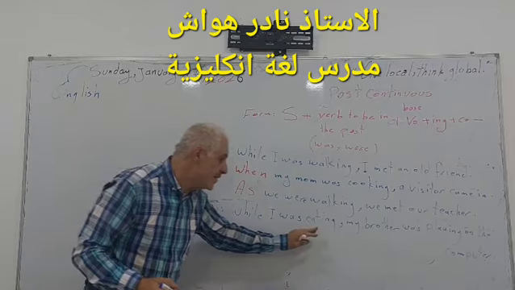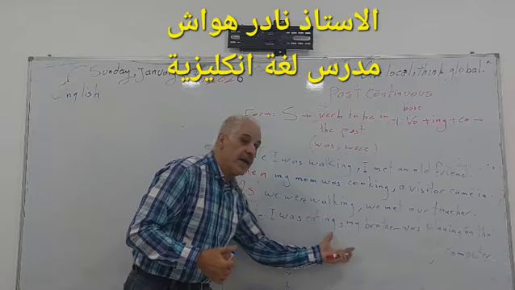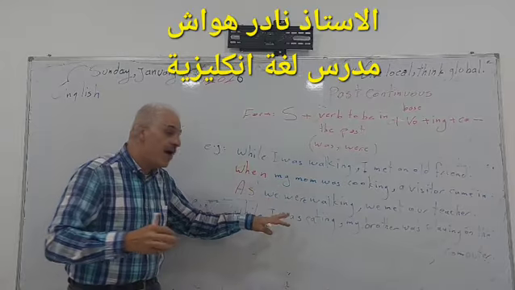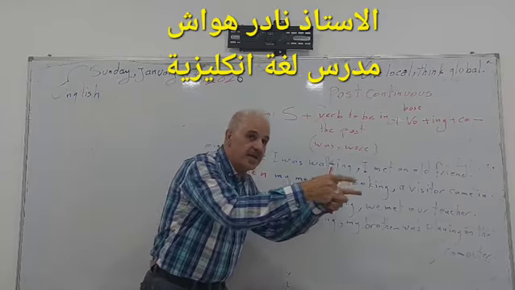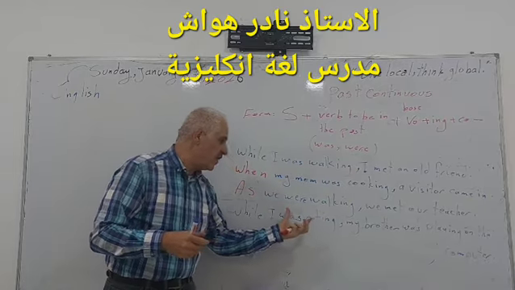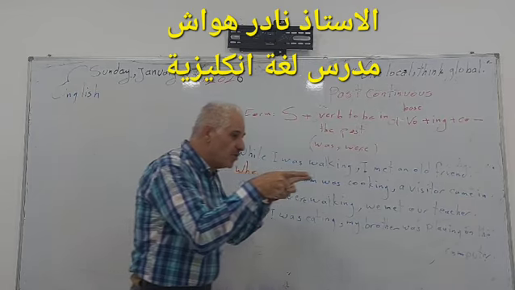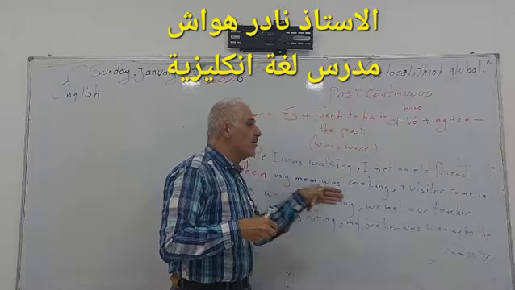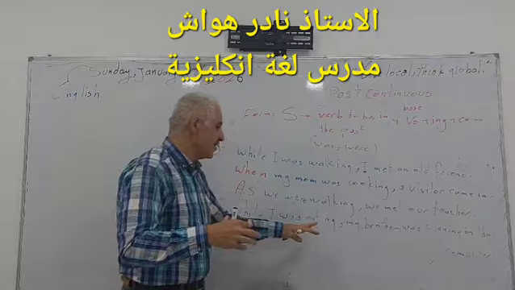While I was eating, my brother was playing on the computer. Here we have parallel action. I mean, two actions go side by side. Look, here we don't have interruption. In the second use of the past continuous, we have two actions going together. I was eating, my brother was playing, and this is in the past.